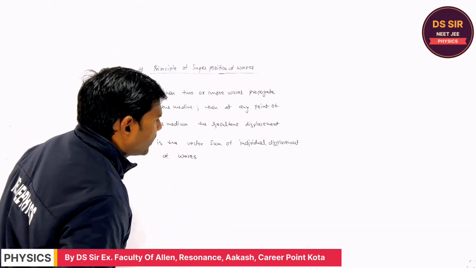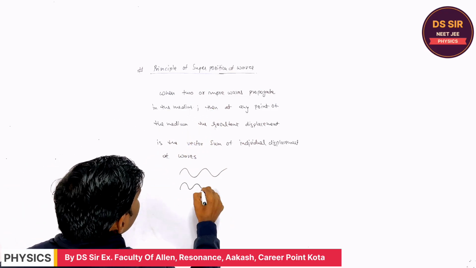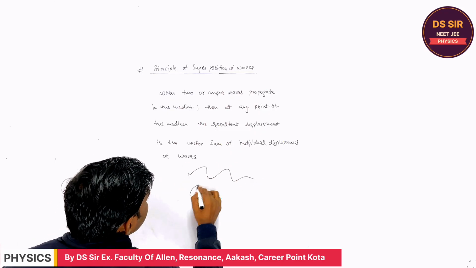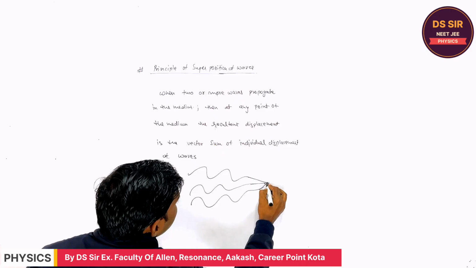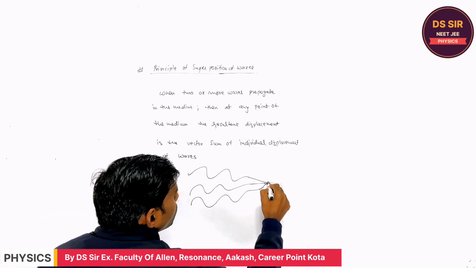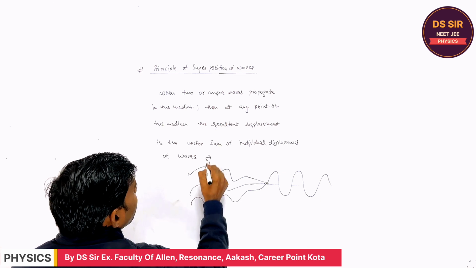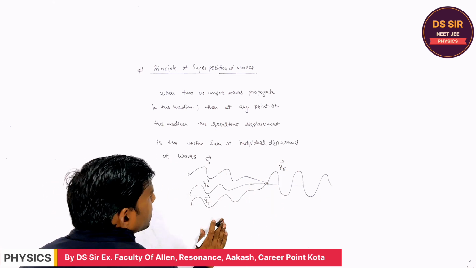Individual displacement of wave. What does it mean? If there are so many waves, this is the one wave, this is the two wave, this is the three wave, right? Suppose when they propagate and reach this point, this is the y1, this is the y2, this is the y3, and this is the resultant wave displacement.